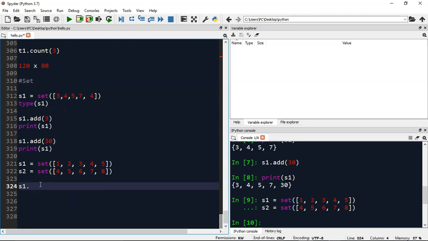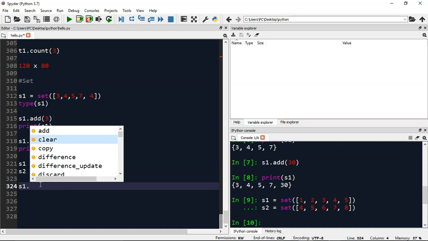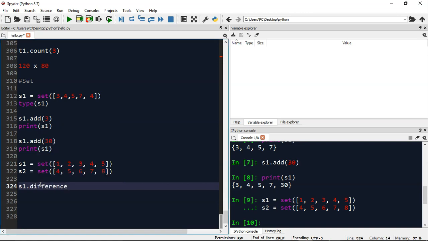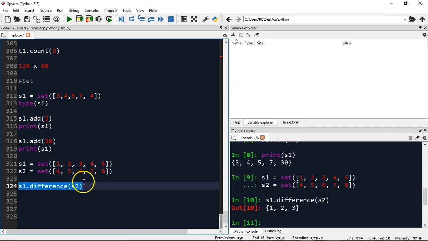Now let's see what we can do. Add is simple, we have done that. Clear just removes every single element, and you can even copy and create a new set. Let's try to find a difference. Say between S1 and S2 we want to find the difference, and you can see the difference is 1 2 3. It keeps the elements from the first set that are not common. 4 and 5 were common, so it has returned 1 2 3.